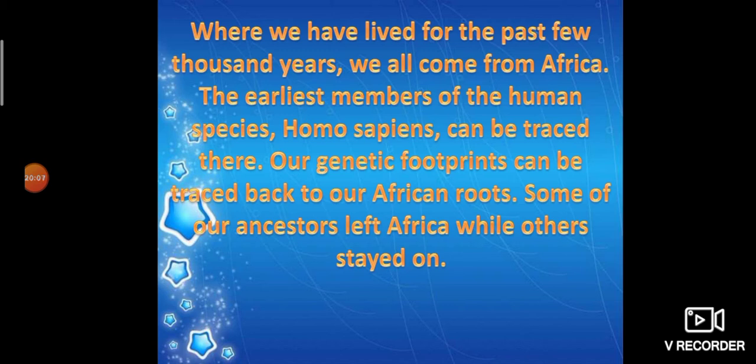Then the Mendel experiment tells us the mode of inheritance of characters from one generation to the next, and Darwin's theory of evolution tells us how organisms developed from simple to more complex forms. So in the hereditary portion we discuss the Mendel experiment. In the evolutionary portion we discuss Darwin's theory. Mendel tells us how traits are transmitted from generation to generation, but Darwin's theory of evolution explains how organisms developed from simple to complex forms.